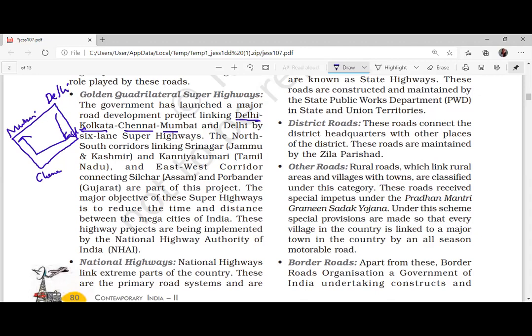Golden Quadrilateral. Then we also have the North-South Corridor, connecting Srinagar with Kanyakumari.